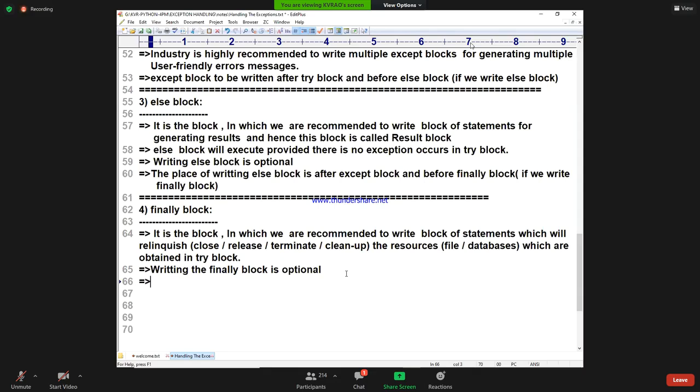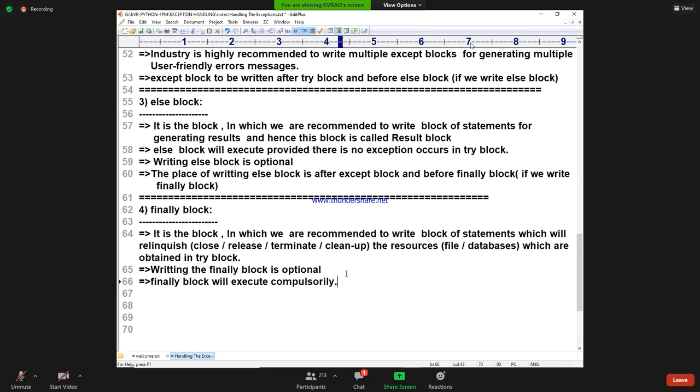Yes. Now, the finally block will execute compulsorily. Is it executing compulsorily or not? Yes. The finally block will execute compulsorily.